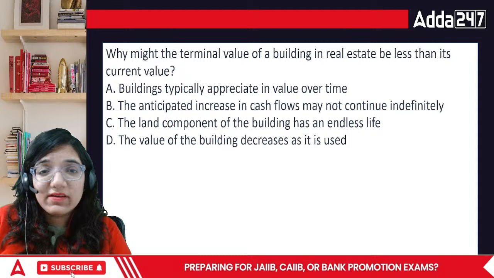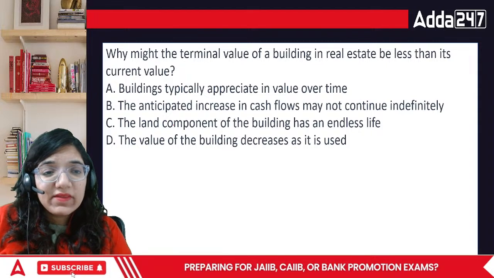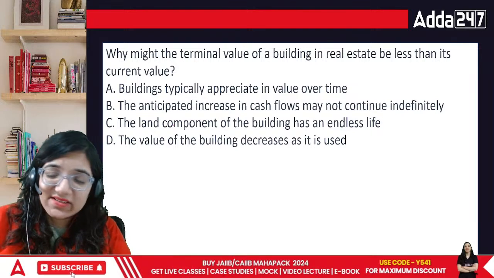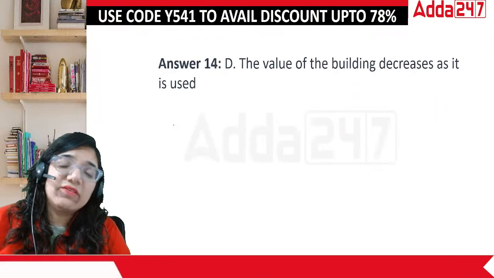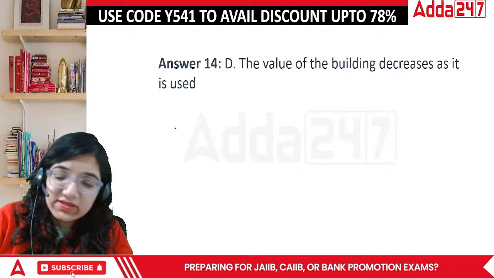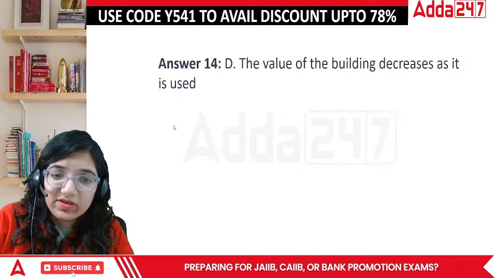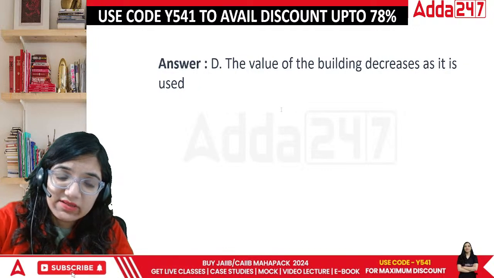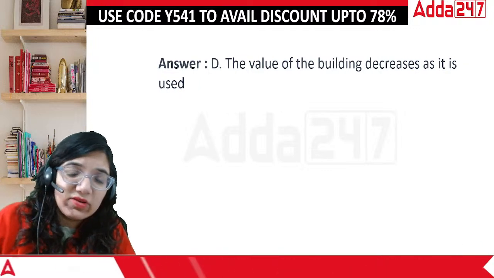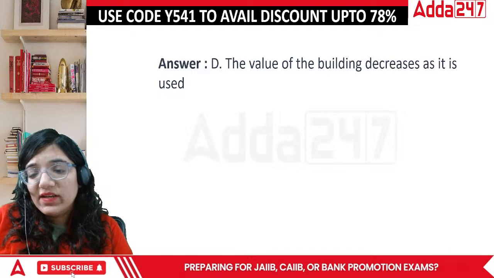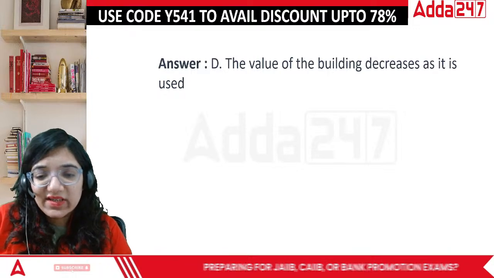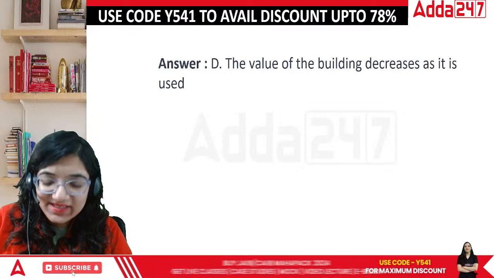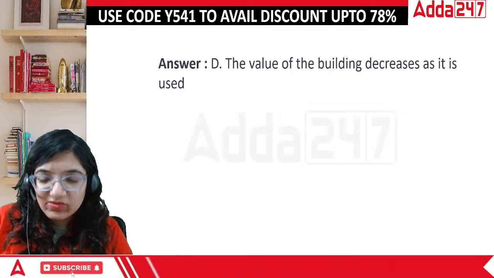Then the value of the building decreases as it's used. I think there is only one point which actually stands, that is point number D, everyone. Okay, it's actually preparing multiple questions, so please avoid this particular serial number. The answer is D. You are using a specific place, and obviously it gets older. So once it's getting older, then the value of that particular building will definitely decrease. Done, everybody. So that's it for the day.